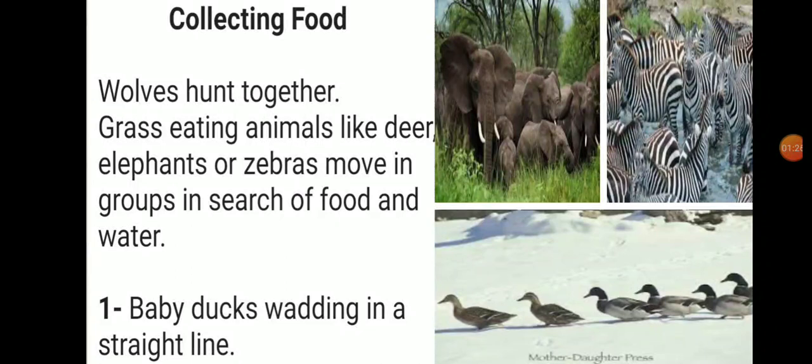Collecting food. Wolves hunt together. Grass eating animals like deer, elephants, or zebras move in groups in search of food and water. Baby ducks wade in a straight line. Students, nobody teaches them to move in a line. They move in a line on their own.